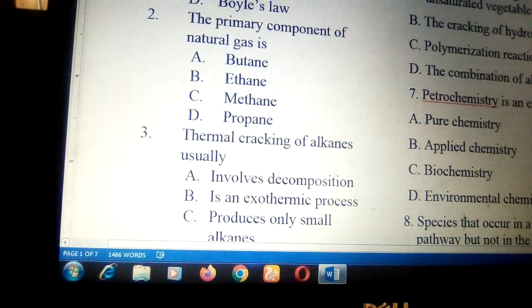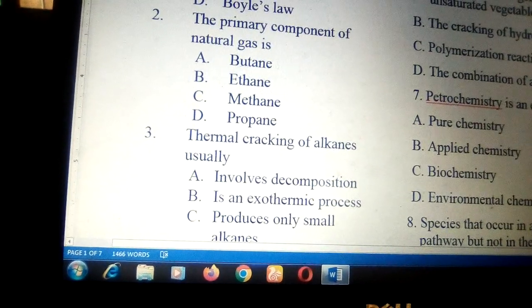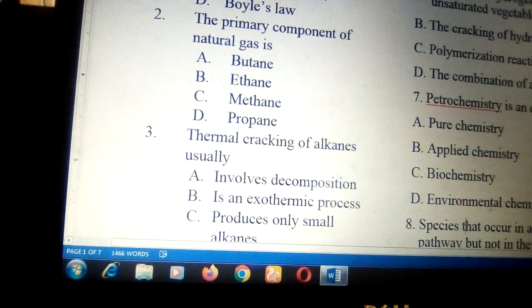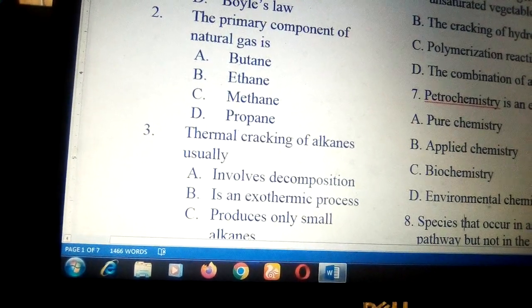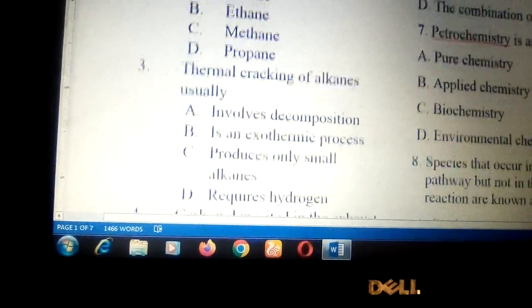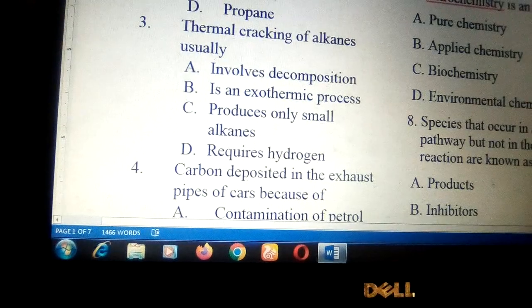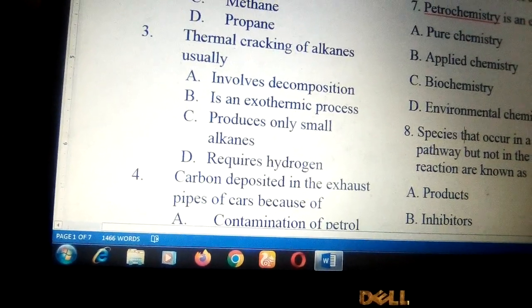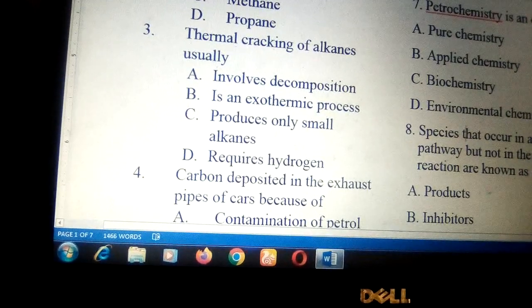Number 3, thermal cracking of alkanes usually A. involves decomposition, B. is an exothermic process, C. produces only small alkanes, D. requires hydrogen. The answer to the question is A. It involves decomposition.